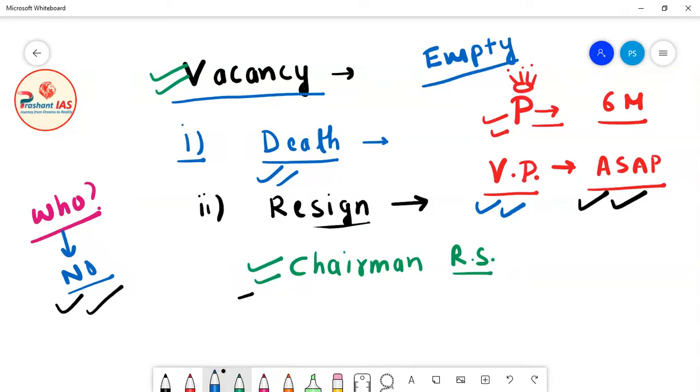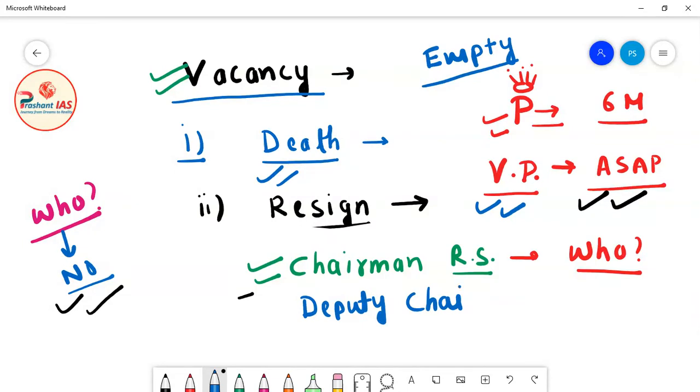Now the question arises: who will serve as Chairman Rajya Sabha? The answer is that the Deputy Chairman of Rajya Sabha will serve as Chairman Rajya Sabha when there is a vacancy in the office of the Vice President of India.